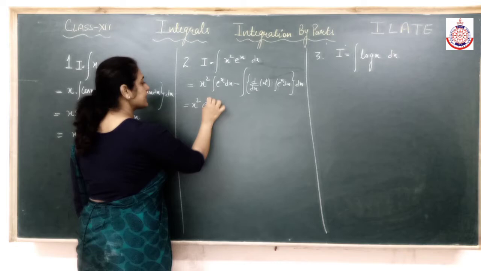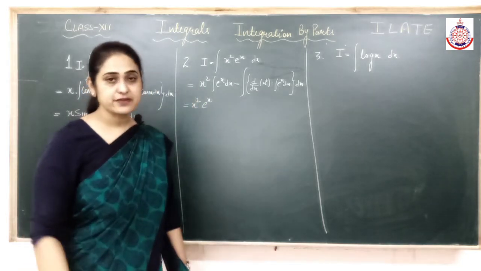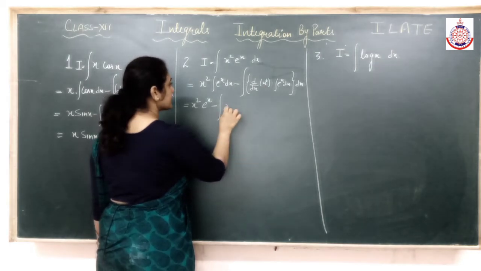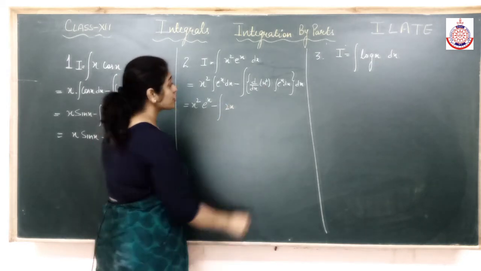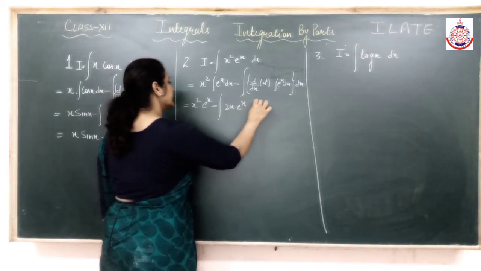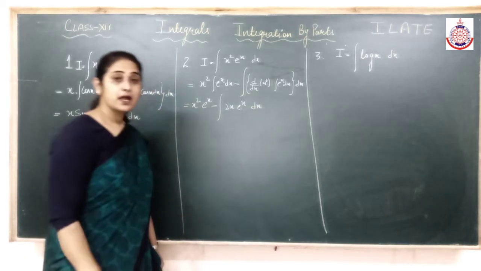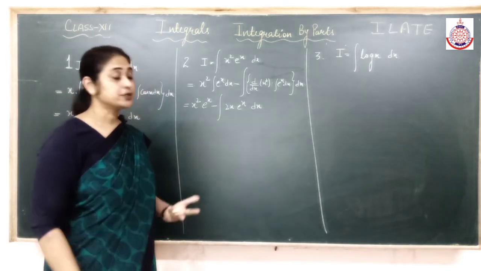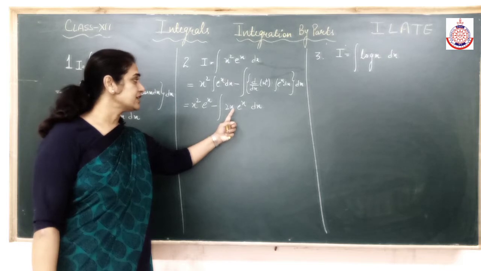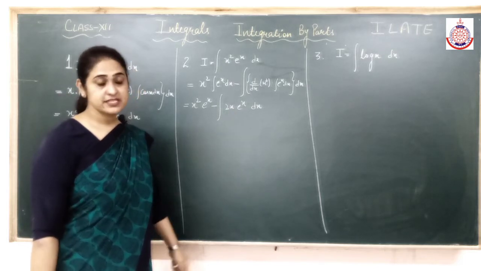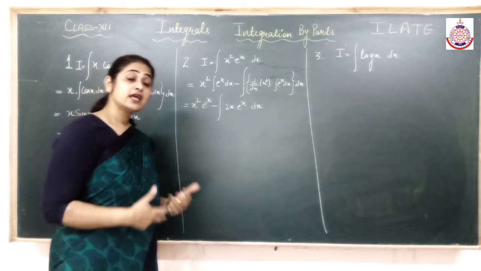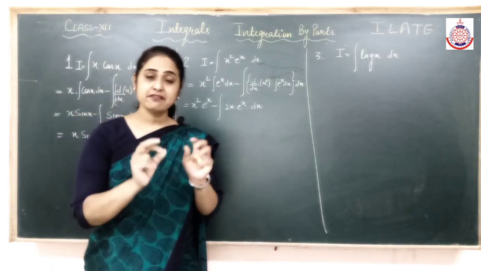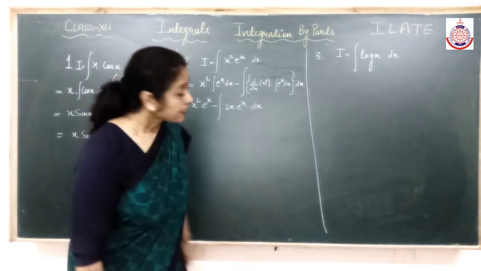Integration of e^x is e^x only. If there is some coefficient of x, that will come in denominator. Minus sign of integral, differentiation of x square, that is 2x. Integration of e^x, that is e^x. Till the time this integral will not get over, we have to continue with the question. Again, if I see in the integral, I have got a combination, product of two functions. That means I have to apply this product rule till the time single function is left in the integral and we integrate and the question is over. Again you will do it.